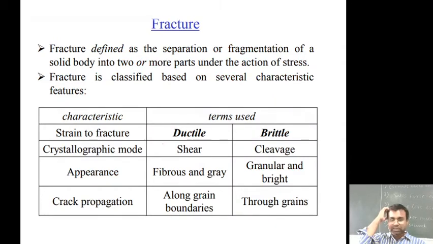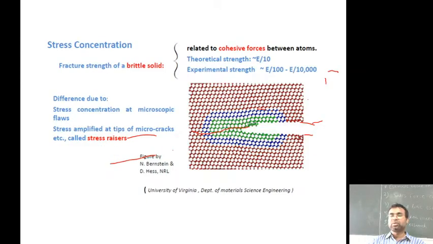Now we will compare the ductile fracture and the brittle fracture. Fracture is defined as the separation or fragmentation of a solid body into two or more parts under the action of stress, and this is how it is identified at an atomic level.